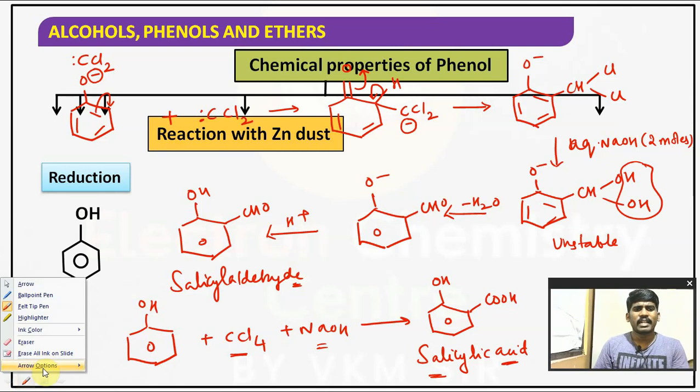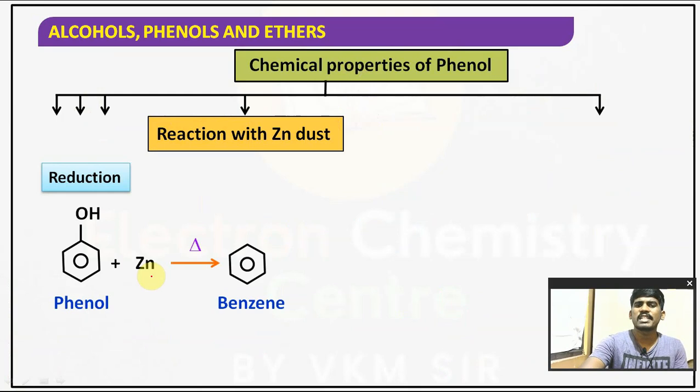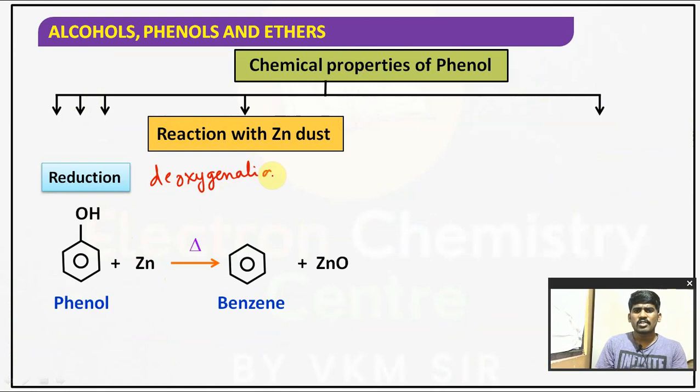This you have learnt in first year also, that is reaction with zinc dust. Whenever phenol reacts with zinc dust, it forms benzene. It is reduction. Why? Because we are removing the oxygen, also known as deoxygenation. Removal of oxygen, hydrogen is inserted into the ring. Oxygen has been removed, it combines with zinc, it forms ZnO. Phenol gives benzene.